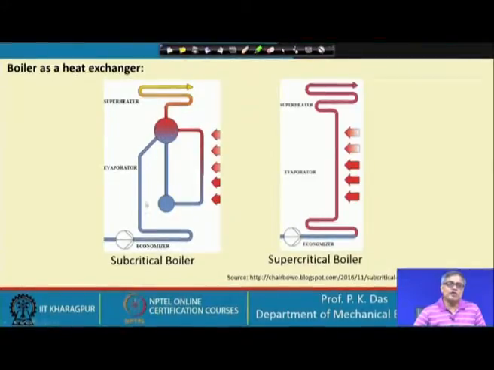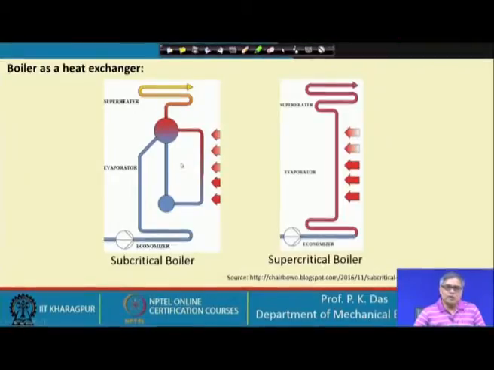So, this is your economizer, and in the economizer we will find the type of heat exchanger we have studied, it is not much different from that. Then the evaporator, which is not this section, but this loop kind of a section. Here of course, we have a completely different kind of arrangement, which I will explain a little bit.